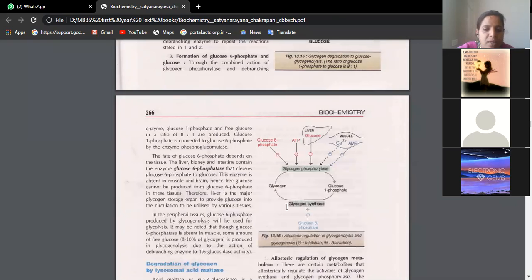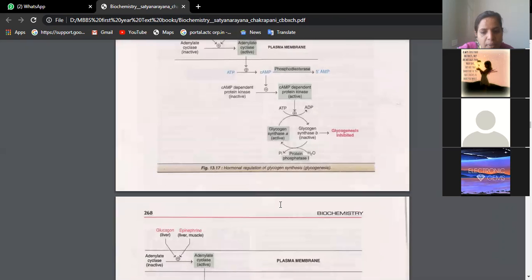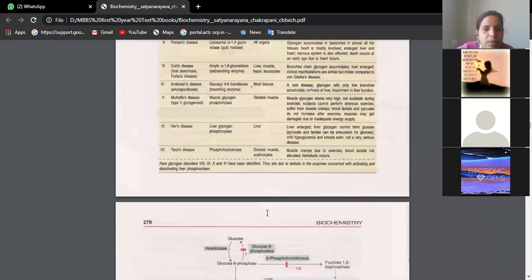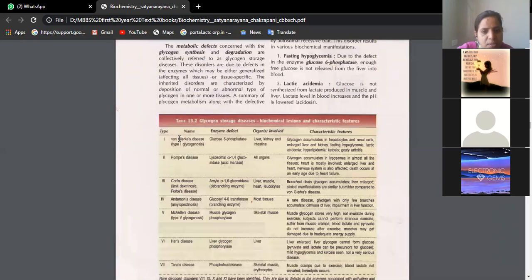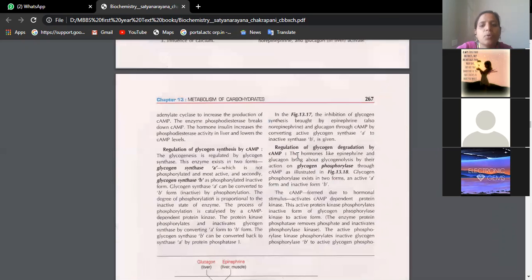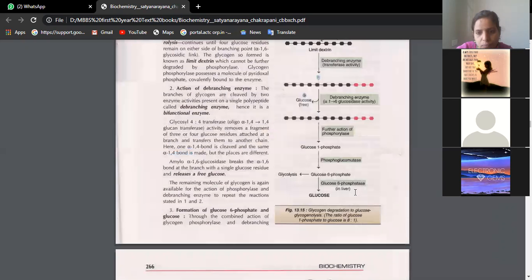And just now Ritika was telling us von Gierke's disease. Let us go with the table. See here, glycogen storage disease, von Gierke's disease. So this is type 1 glycogenosis. What is the enzyme which is defective? Glucose 6 phosphatase. I told you the last step. So if this enzyme is defective, do you think glucose 6 phosphate can be converted to glucose? No. So that means glucose 6 phosphate starts getting accumulated in the liver itself.